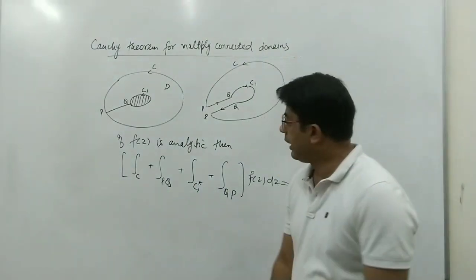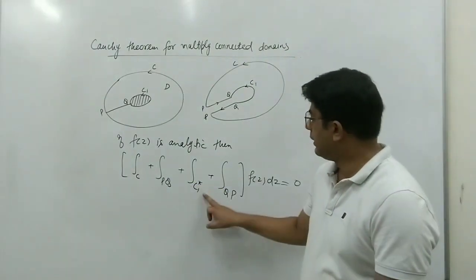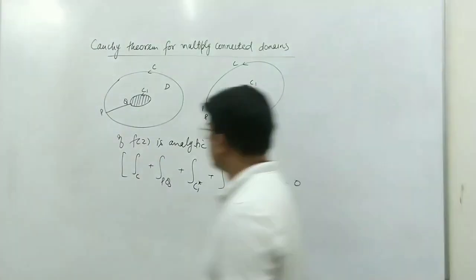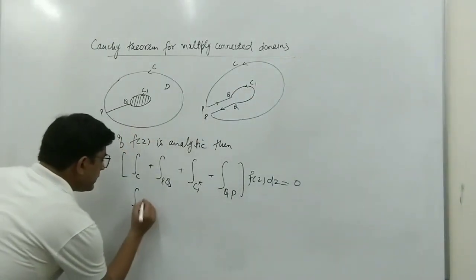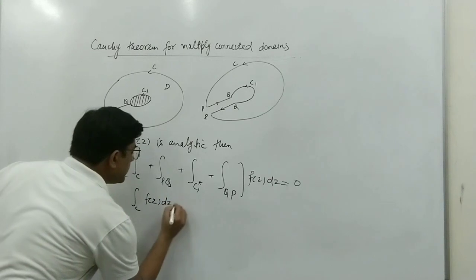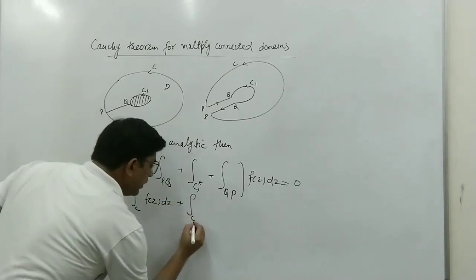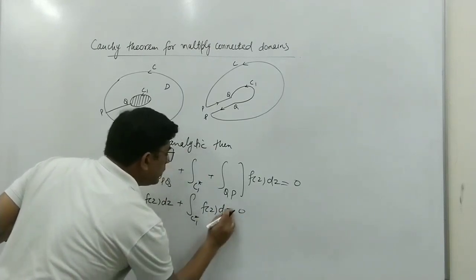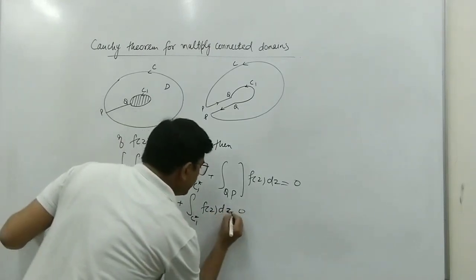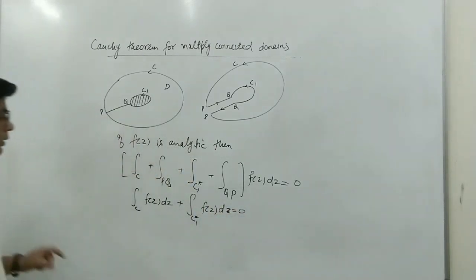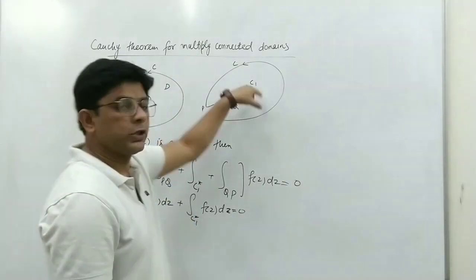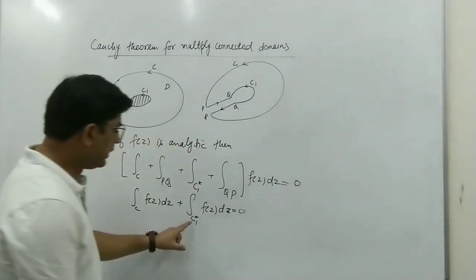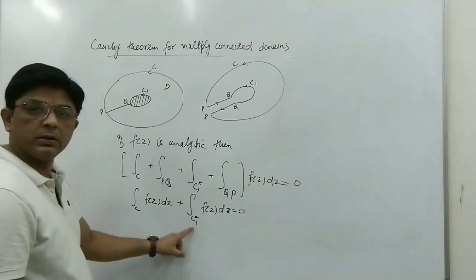Okay. So only the integral along C and the integral along C1 remain. So we can write the integral over C of f(z) dz plus the integral over C1 star of f(z) dz equal to 0. Now C1 star is in the opposite direction of C1, so we can write this as minus the integral over C1.